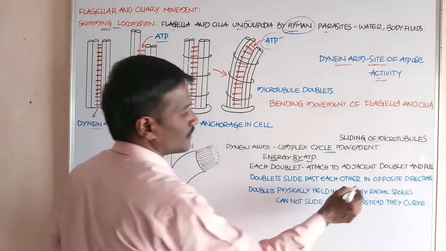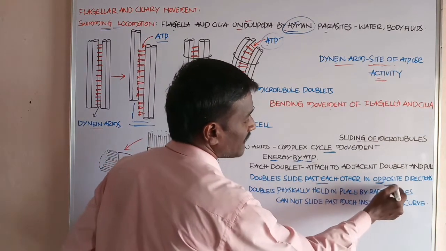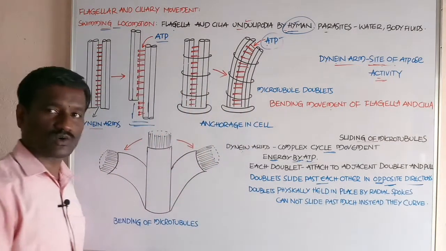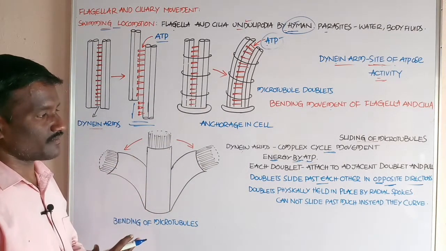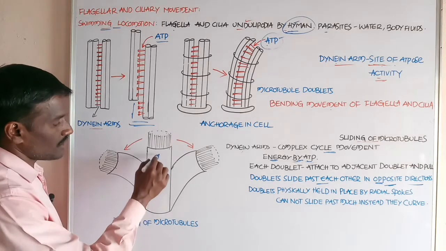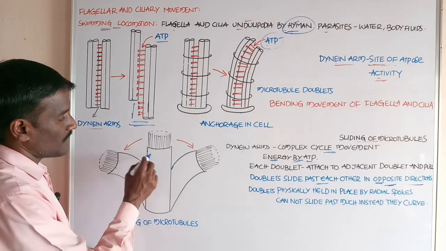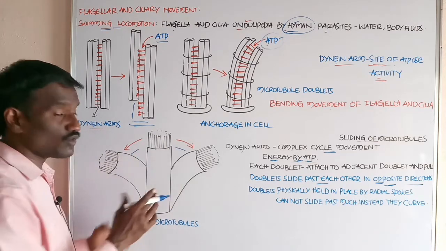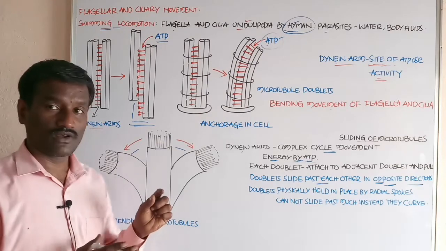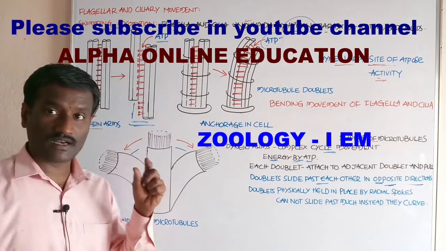And they slide past each other in opposite direction, student. This is the microtubule, and they move in opposite direction. These are the doublets.